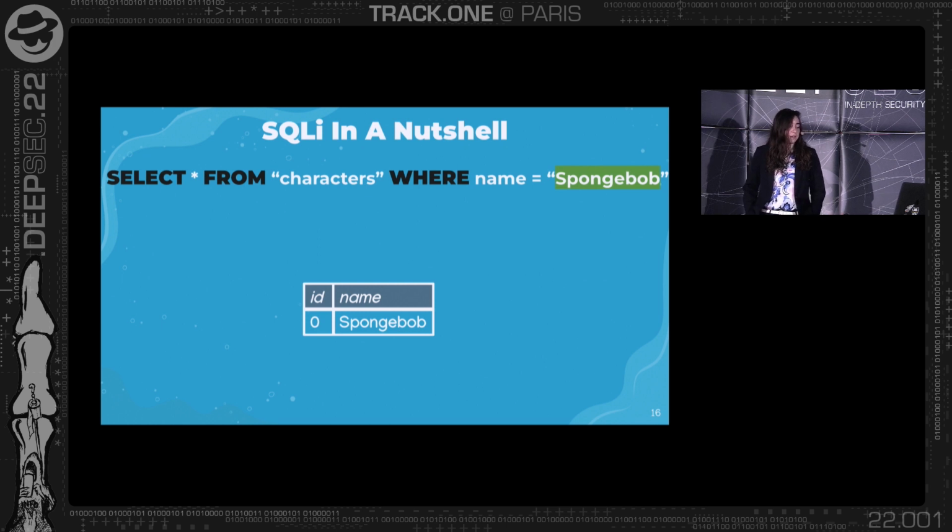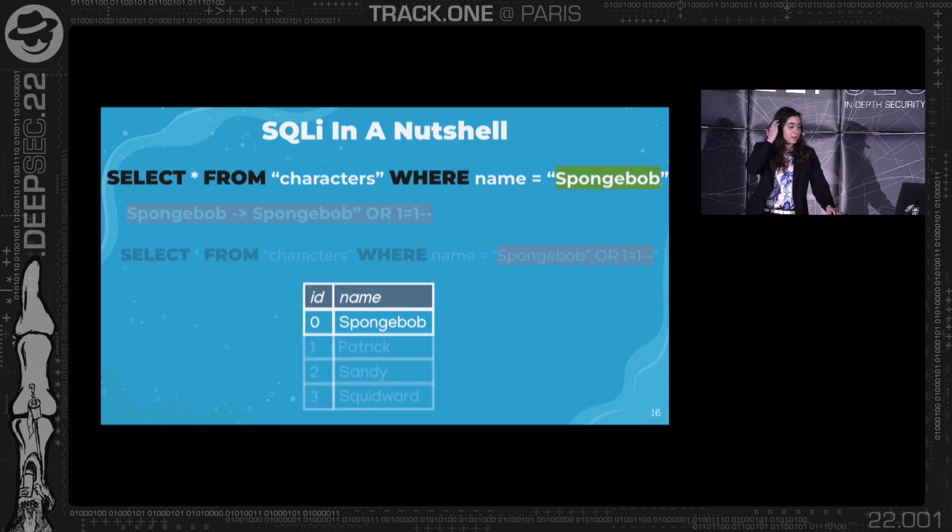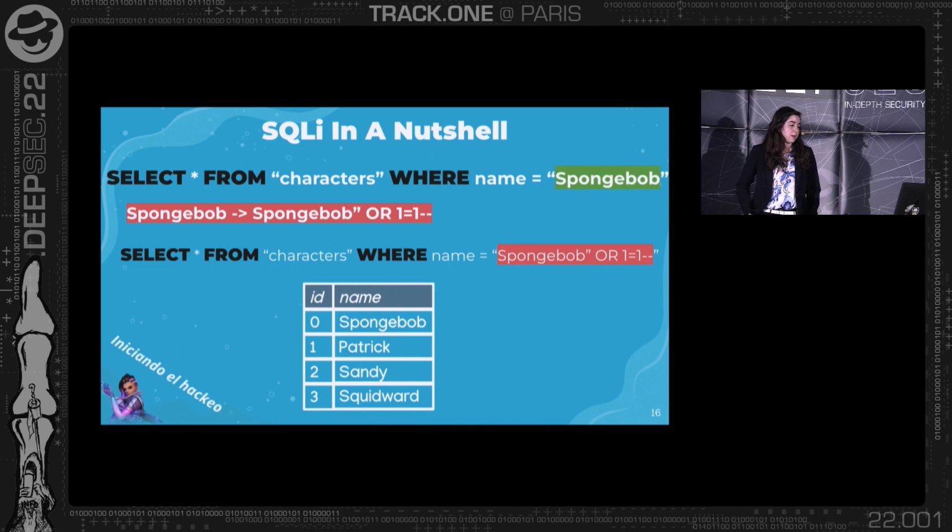So imagine that there is a table called characters, and you get the name value, like this SpongeBob green text, from some user. So this would be your user input. You return back to the user only SpongeBob according to the name. Nothing fancy right here. But in a case that the user is actually an attacker, they will insert this red background text. Instead of SpongeBob, we'll insert SpongeBob with double quotes to terminate the string. And then we'll insert a term that will always return true, such as or 1 equals 1, and 2 dashes to comment out the rest of the query.